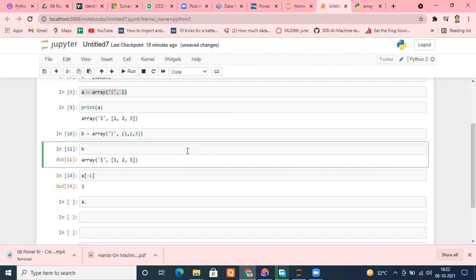Is it fine, everyone? When will you use an array? First question, when will you use an array? When we need fast computation. Yes, for example, you are running a program and that program has a large sequence. If it has 50 numbers or 100 numbers, with list or arrays you will not be able to notice any difference. It will be visible when you have a large sequence of data, like 10,000, 15,000, 20,000.